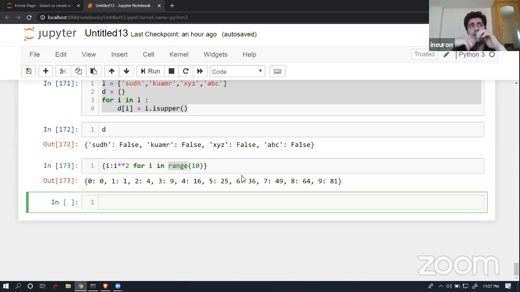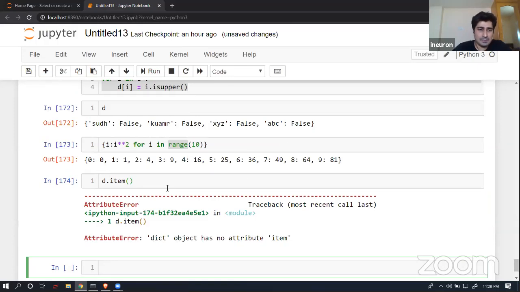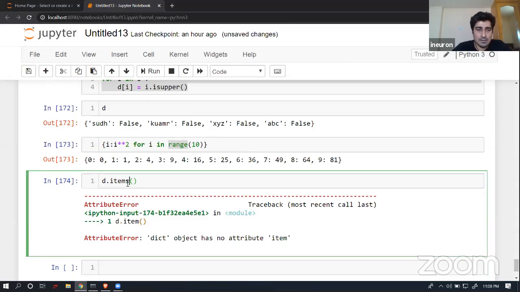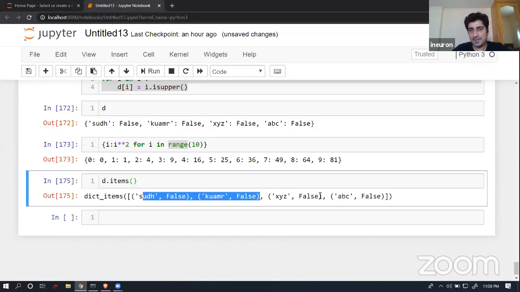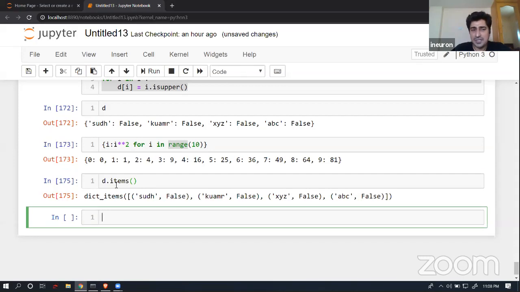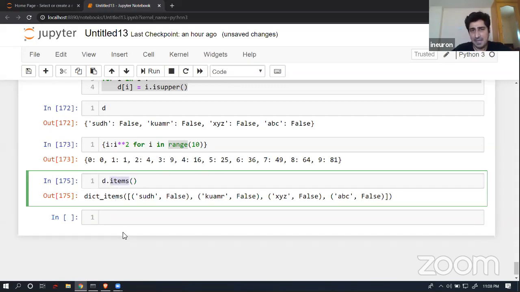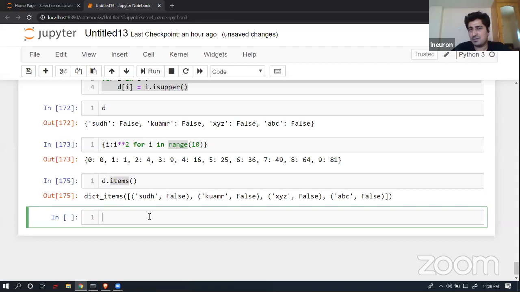Even in case of a dictionary, the pop operation is there, and again the key operation, value operation, item operation is also there. I just forgot to mention these things. Item always returns a list of tuples of the key value pairs. This is what item does. Simple. So a list of all the keys and values, key and value in this way. So we have seen this kind of function. These kinds of functions are basically inbuilt functions, which are available almost everywhere.